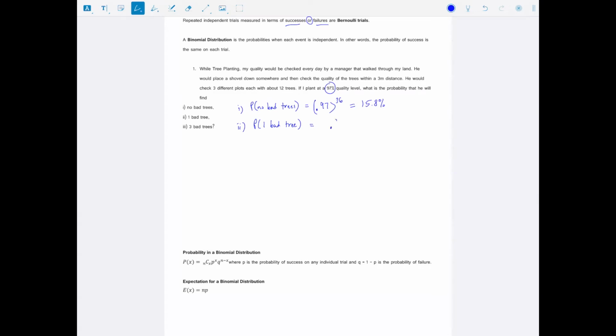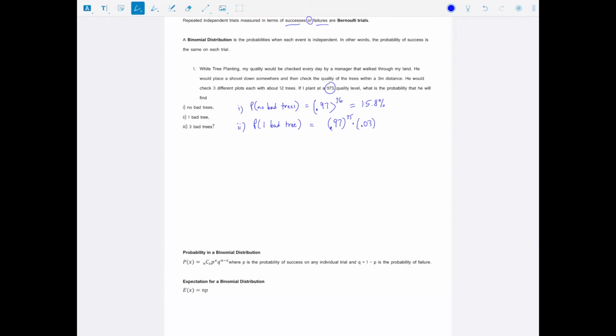So here it would be 0.97 to the power of 35, because there are 35 good trees. And we multiply, there would be one bad tree in the mix. So that's my 3% chance that I plant a bad tree in there.